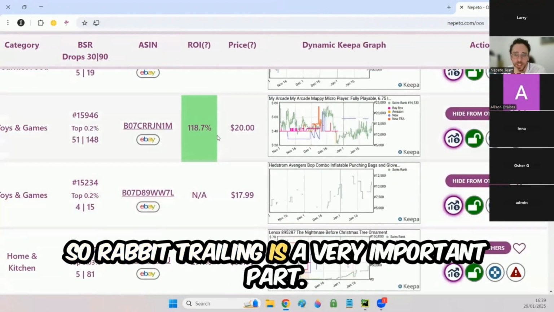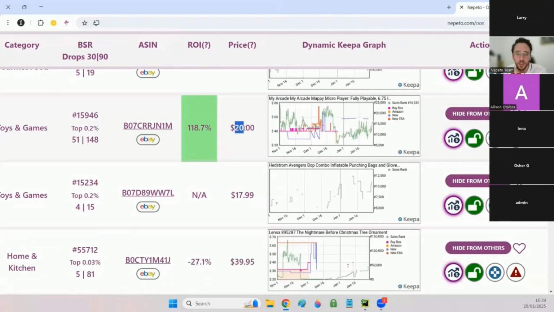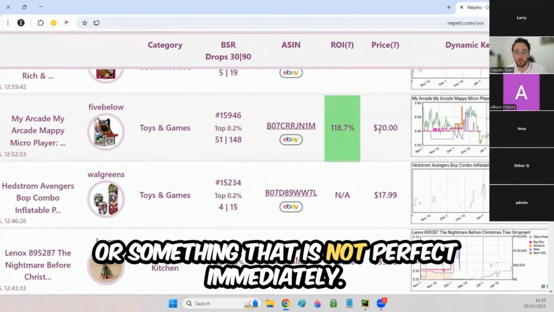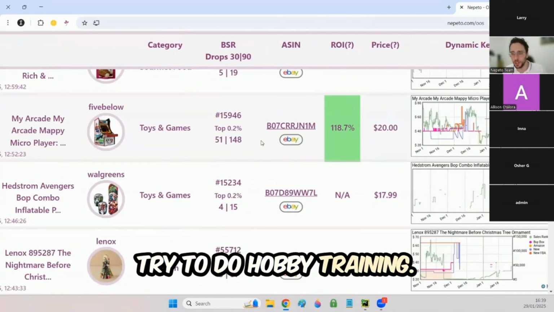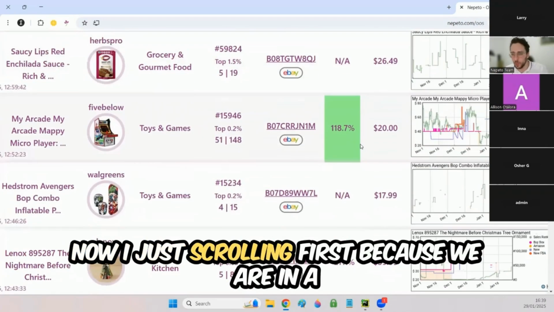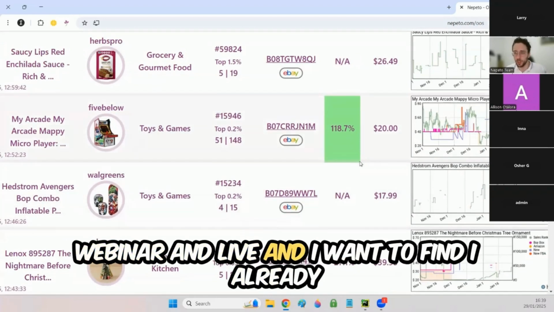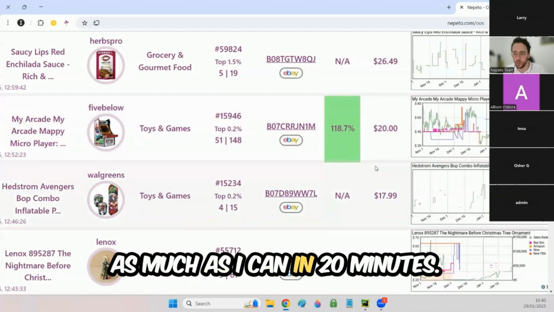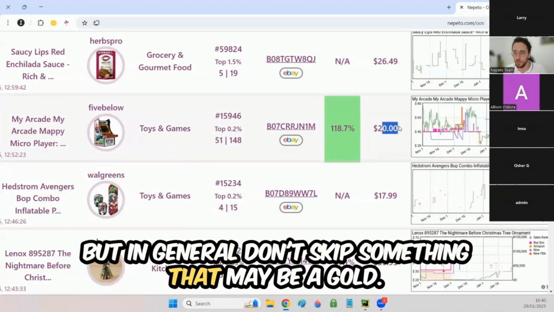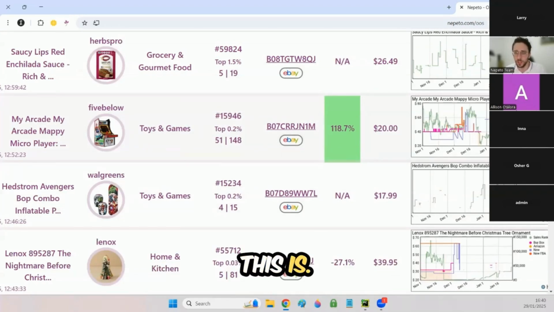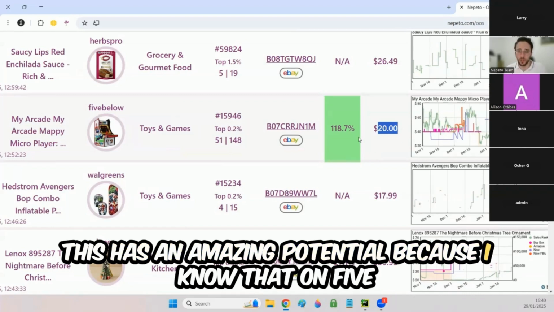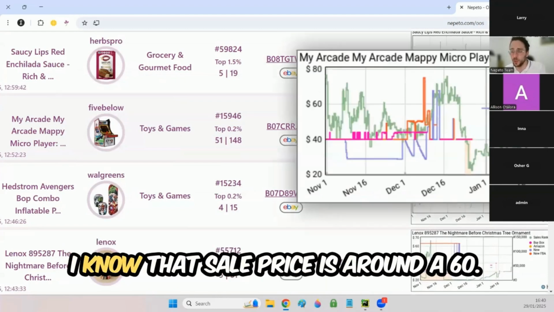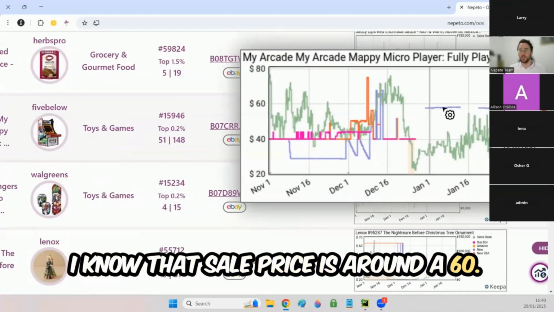So rabbit trailing is a very important part. Don't skip something that is a mismatch or something that is not perfect immediately. Try to do rabbit trailing. Now I'm just scrolling fast because we are in a live webinar and I already found 4 to 5 leads, but I want to find as much as I can in 20 minutes. But in general, don't skip something that may be gold. This has an amazing potential because I know that on Five Below I can buy this specific variation for $20. And I know that the sale price is around 60.